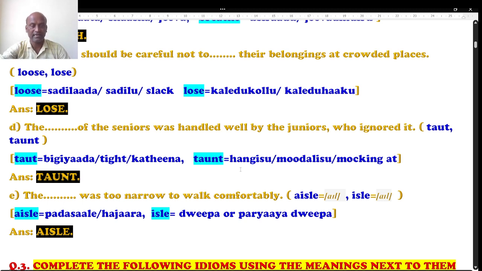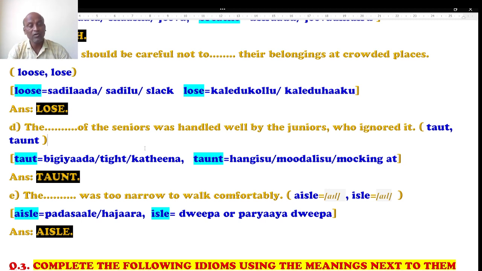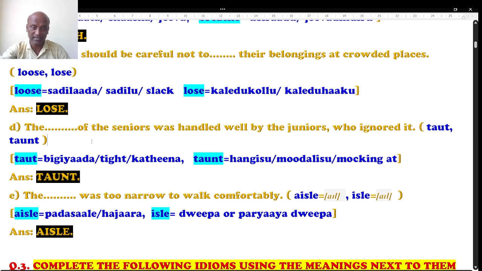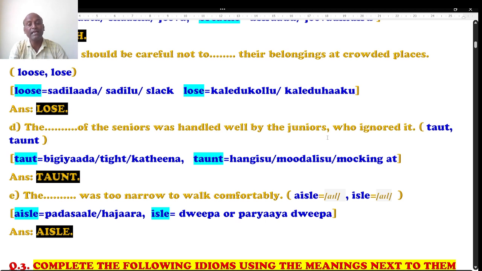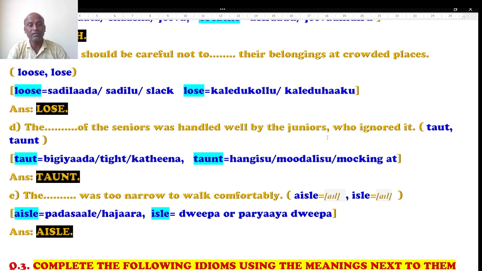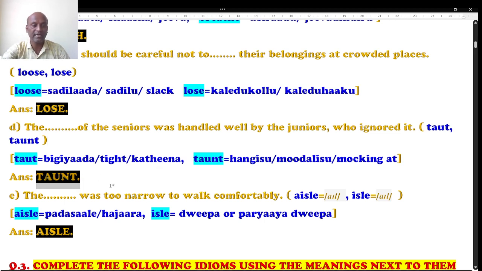I suppose taunt is going to be the right word here. When seniors taunt the juniors, taunting in the sense of mocking at them, insulting them, looking down upon someone. The taunt of the seniors was handled well by the juniors who ignored it. So taunt is the right answer.